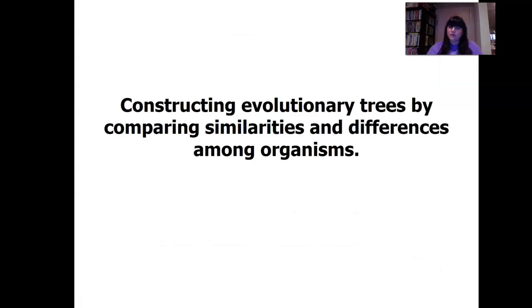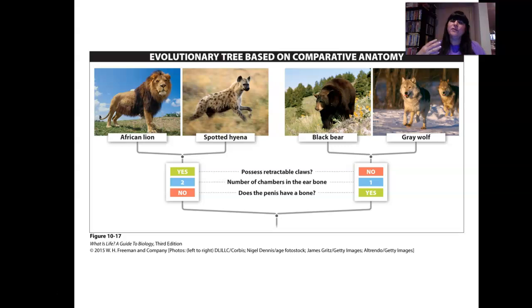So how do we construct evolutionary trees? How do we do that? There's different ways. So Linnaeus, when we categorized with taxonomy all living things, we would look at morphology, the shape. For example, a lion versus a hyena versus a bear versus wolves. So lions and hyenas are more closely related, or lions are more closely related to hyenas than they are to bears. And bears are more closely related to wolves than lions and hyenas. So we can look at their structure, the phylogeny.